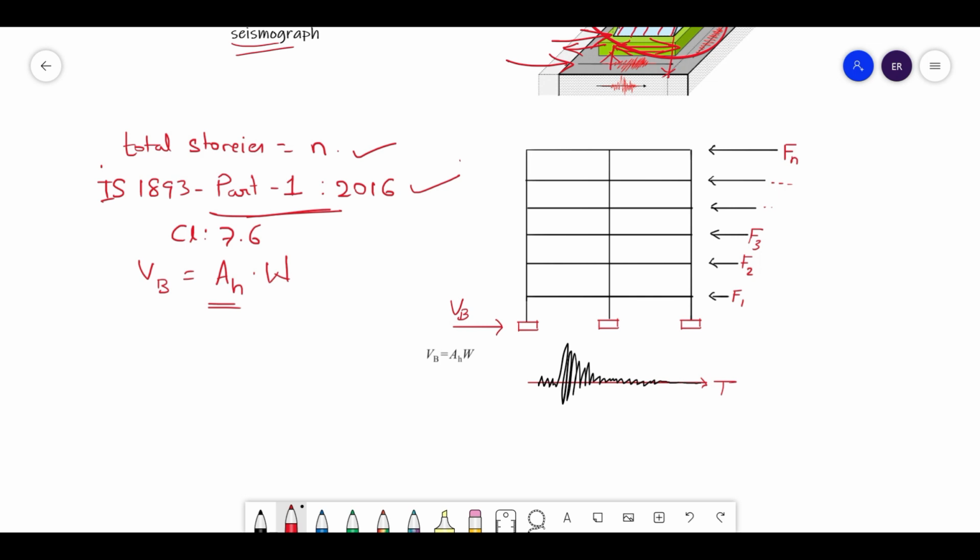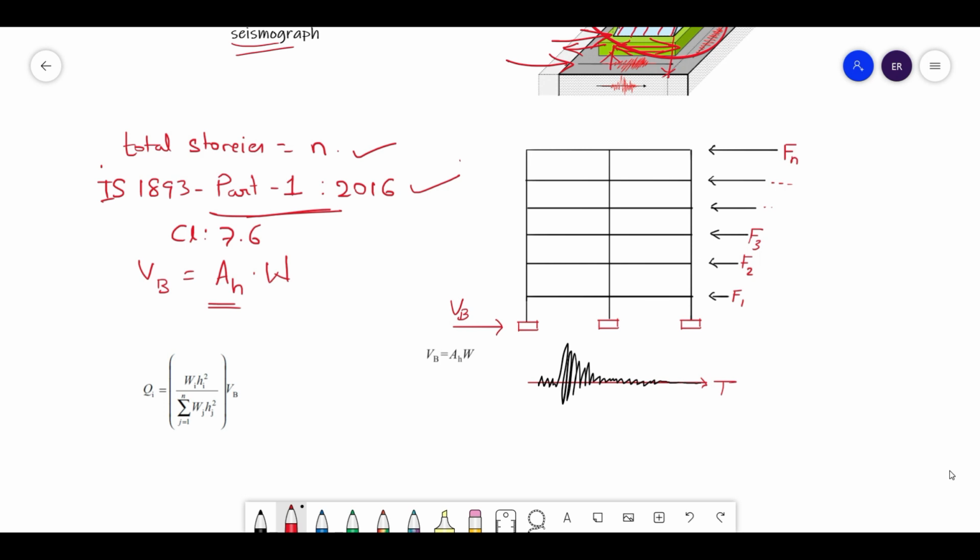The seismic weight is the weight which participates in the seismic action. In this seismic weight, we consider the self weight of the whole structure and also a certain portion of the imposed loads or live loads. That is clearly explained as per clauses 7.3 and 7.4 of our code. Now, this base shear is basically a resisting force of the whole structure at the base level. Finally, friends, this base shear is an estimate of the maximum expected lateral force from this structure.